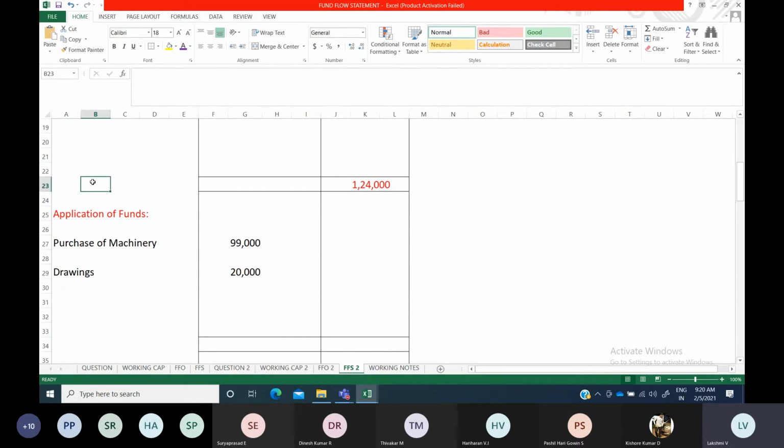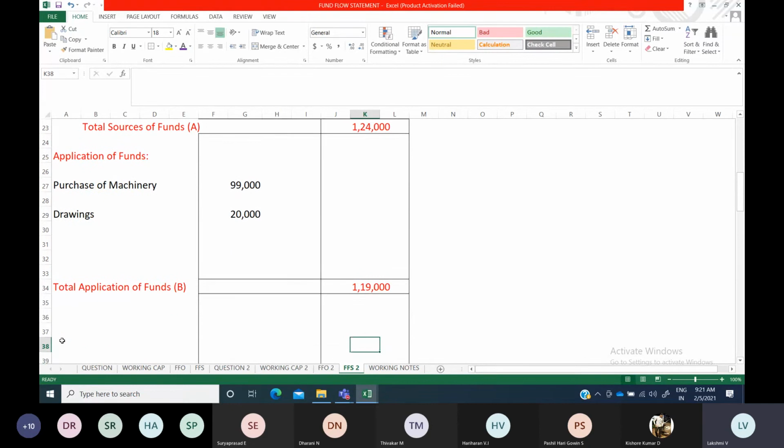So this is known as what? Total sources, that you have to mention. This is total sources of funds, which can be denoted by A. Now this is known as total application of funds, which is denoted by B. So the total is 1,19,000.